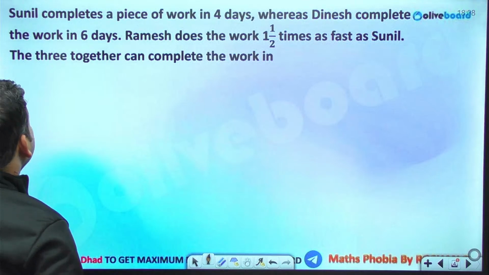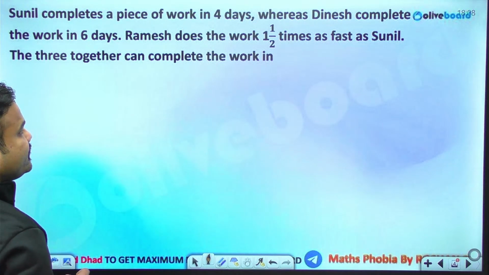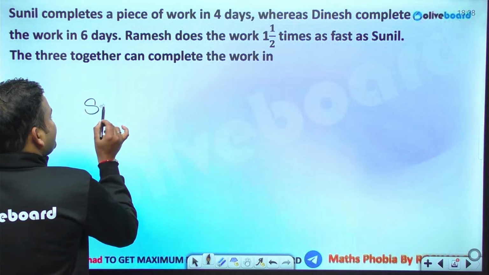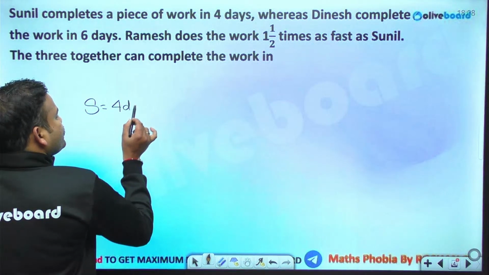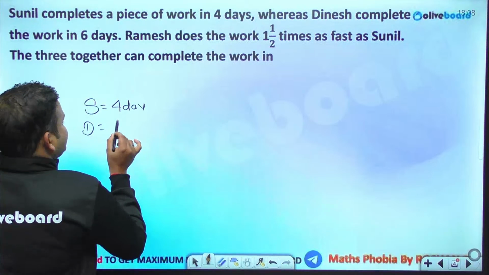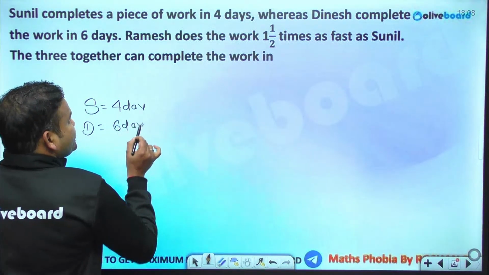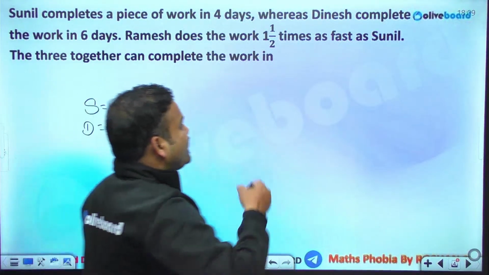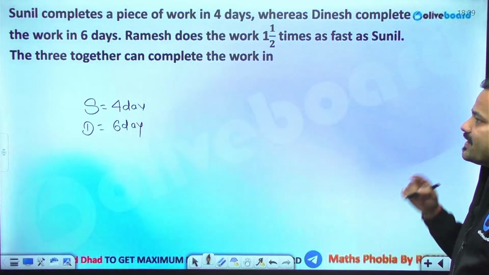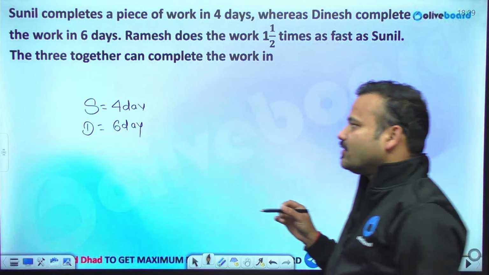Sunil completes a piece of work in 4 days, whereas Dinesh completes the entire work in 6 days. Ramesh does the work 1.5 times as fast as Sunil. Together, they will complete the whole work in how many days?